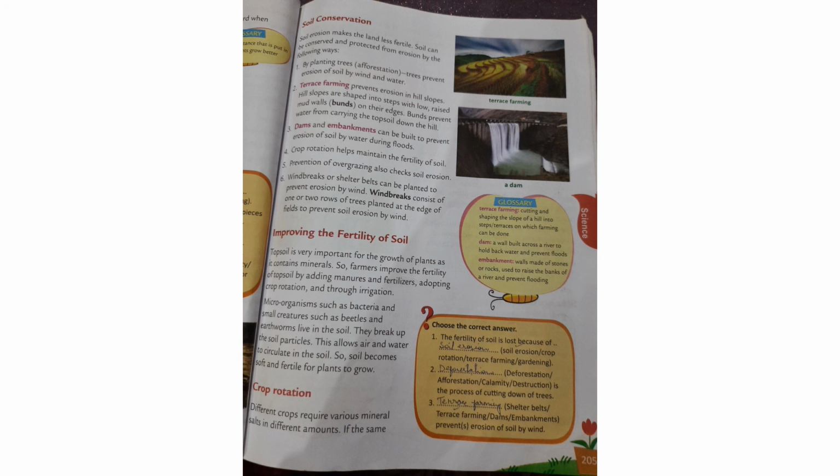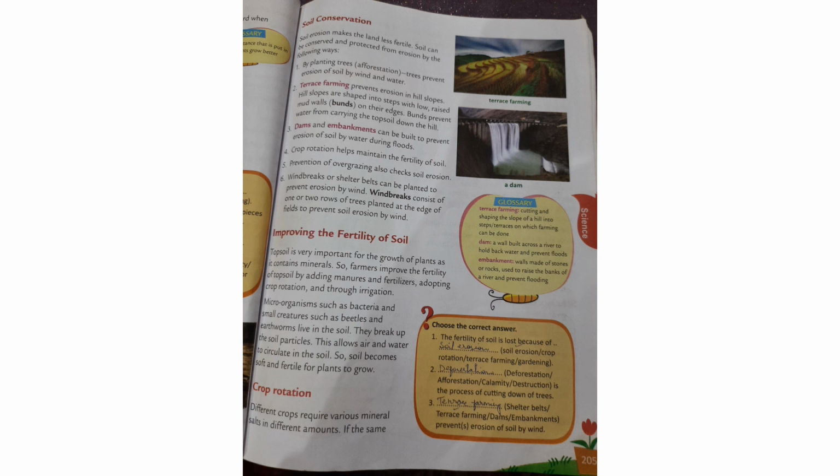So, how are we going to improve the fertility of the soil? Farmers use fertilizers and manures to increase the fertility of the soil, and practice crop rotation and irrigation. So when different types of crops are grown in different seasons, then the fertility is not lost. Okay, so using manure and fertilizers and crop rotation will improve the fertility of the soil.